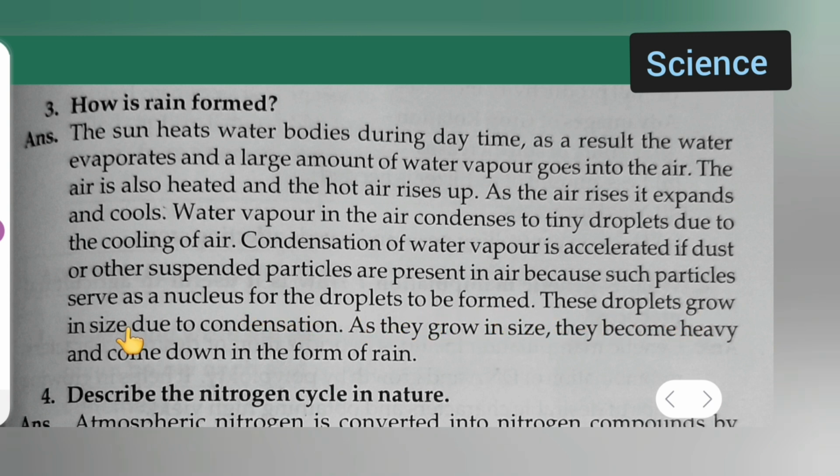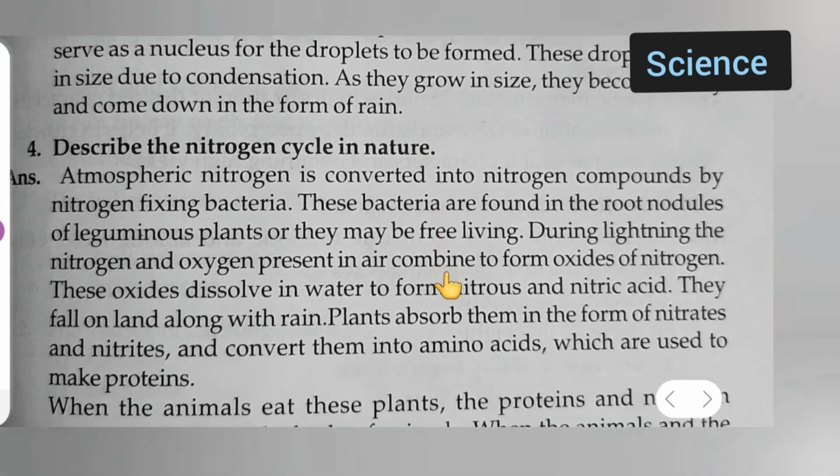These droplets grow in size due to condensation. As they grow in size, they become heavy and come down in the form of rain. You all can take down this answer. Next, this is the last.